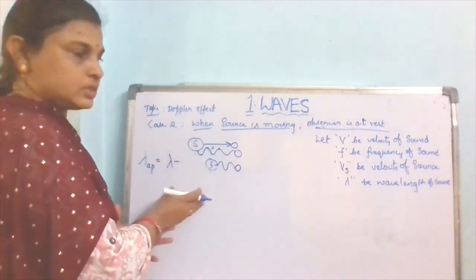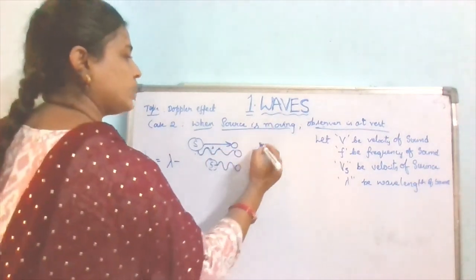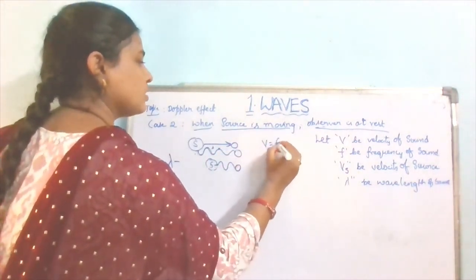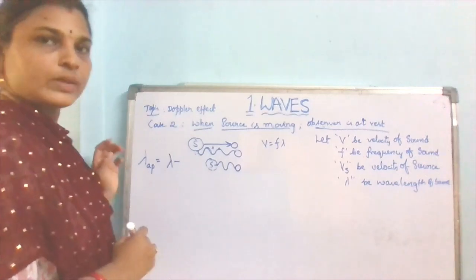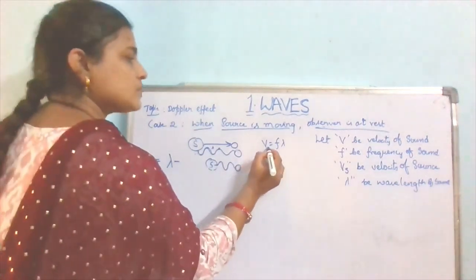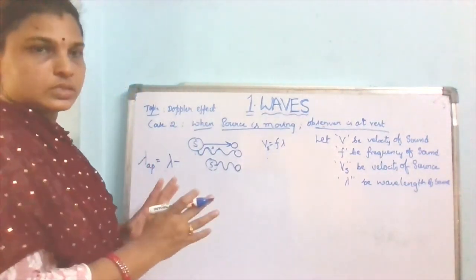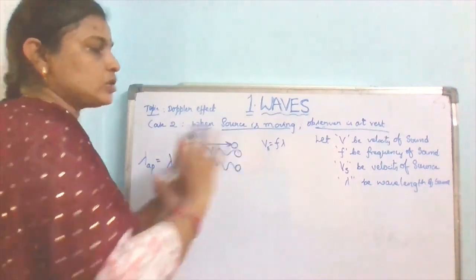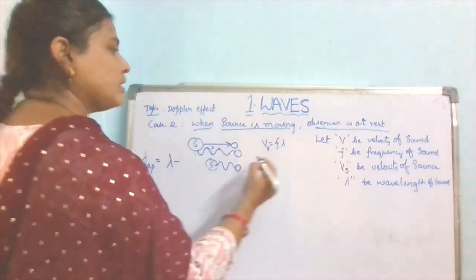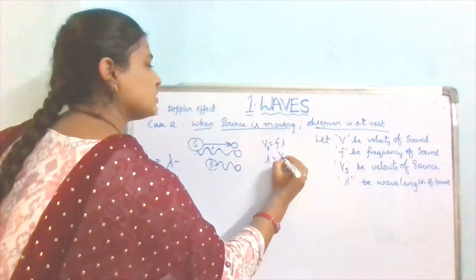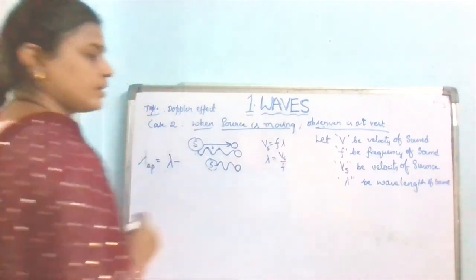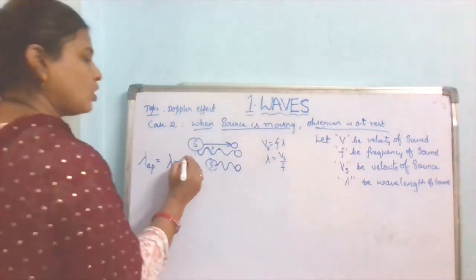Here from the equation V is equal to F lambda, if we take the velocity of the source, then lambda is equal to Vs by F. So how much it compressed?